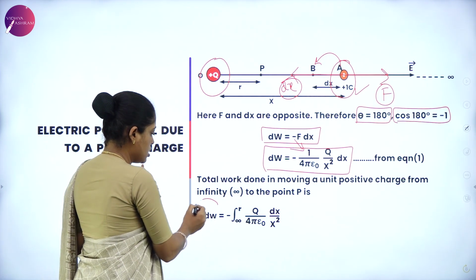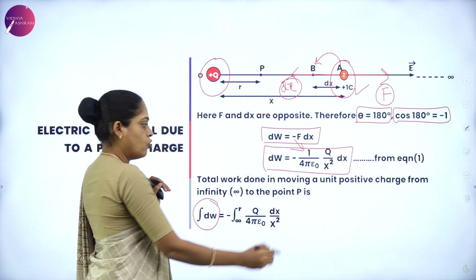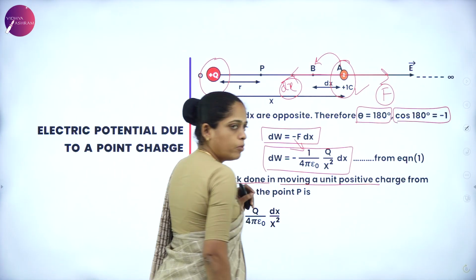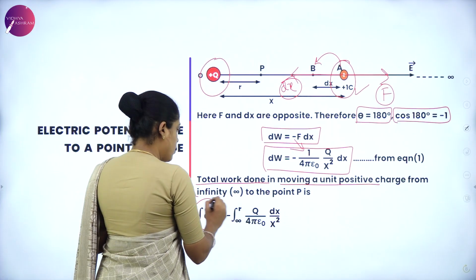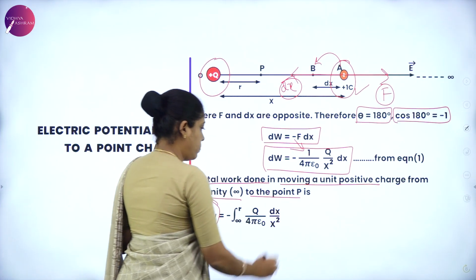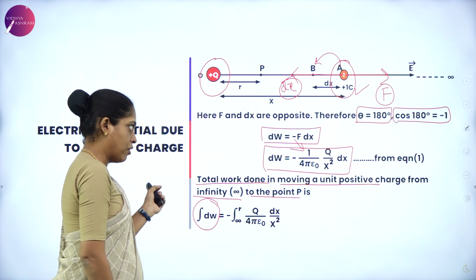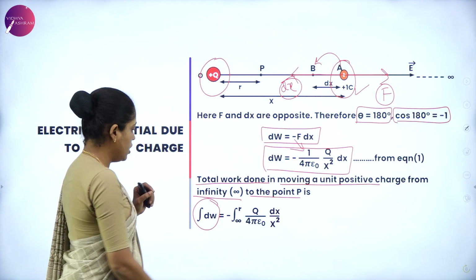Integrate the small work done to find the total work done in moving a unit positive charge from infinity to point P. So on integrating, you have to integrate on both sides.